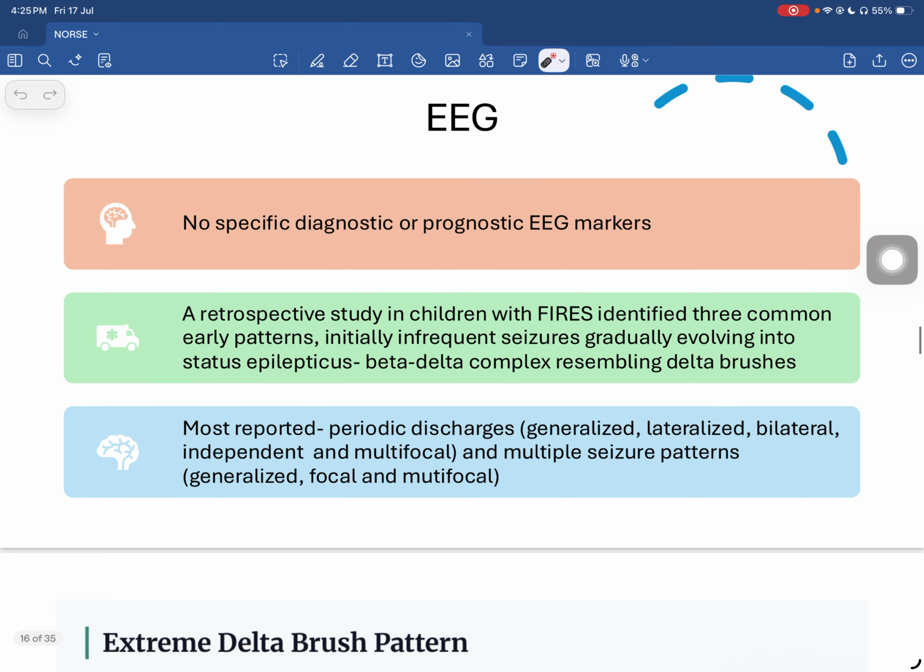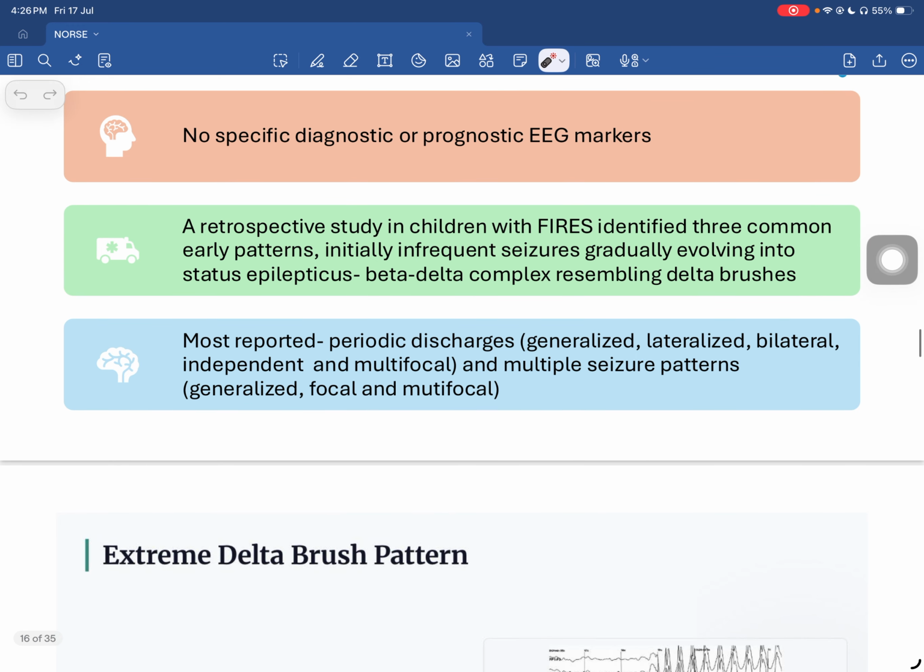Coming to the EEGs, there are no specific diagnostic or prognostic EEG markers, but it is seen in a retrospective study in children with FIRES that there are three common early patterns. So it starts off with initial infrequent seizures, then it becomes a status epilepticus pattern where there's a beta delta complex, and mostly what they have reported is periodic discharges,